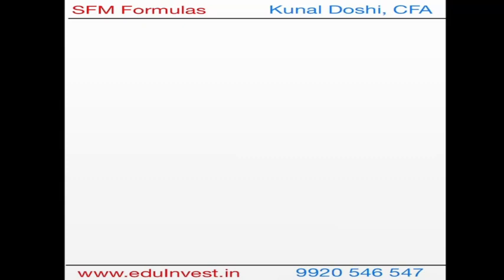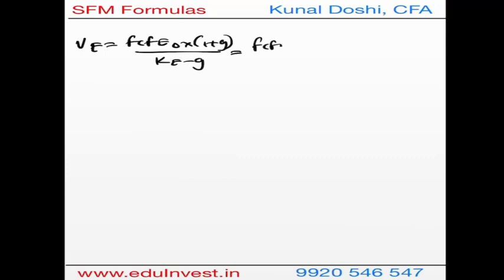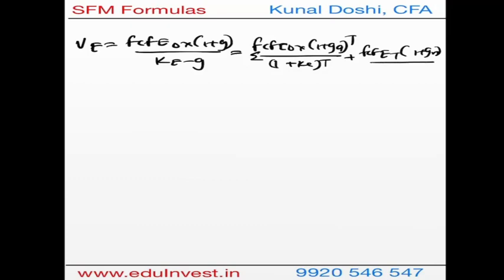Now again through FCFE you get the value of equity: FCFE0 times (1 plus growth) over (KE minus growth rate). That is for single stage. Again for multi-stage, FCFE0 times (1 plus abnormal growth rate) till the terminal year over (1 plus KE) raised to T, summation of all this, plus FCFE terminal year times (1 plus normal growth rate) over (KE minus the normal growth rate) times (1 plus KE) raised to T. Correct?